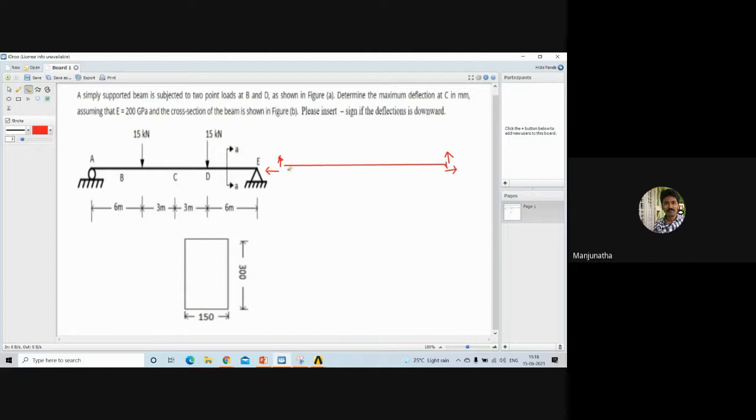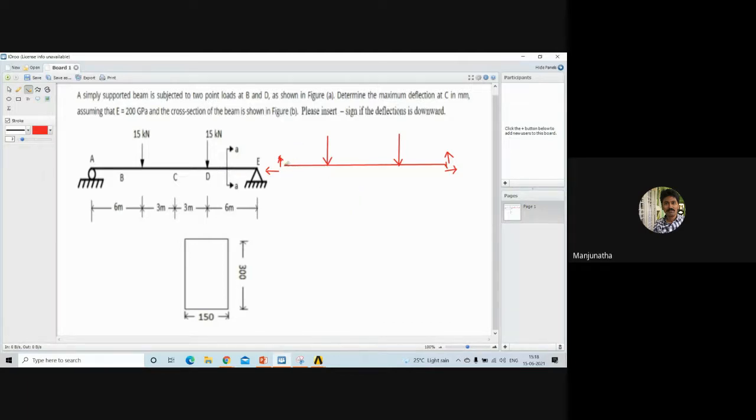And you can notice that the 15 kilonewton of load is acting at a distance of 6 meters, means in terms of millimeters it is 6,000 millimeters. Another 15 kilonewton of load is acting at point D at a distance of 6,000 millimeters from the right end, whereas from the left end it is located at a distance of 6,000 plus 3,000 plus 3,000. So totally 12,000 millimeters from the left end.